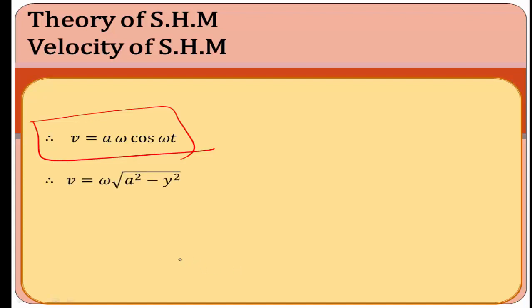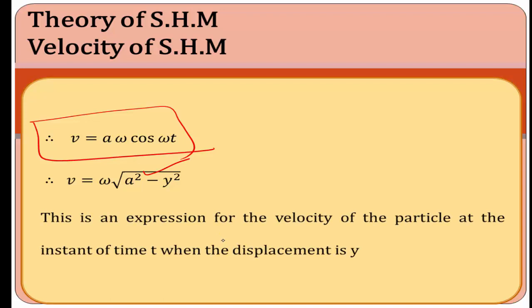Or here, v is equal to omega into root of a square minus y square. This is also the equation of velocity of the simple harmonic motion.